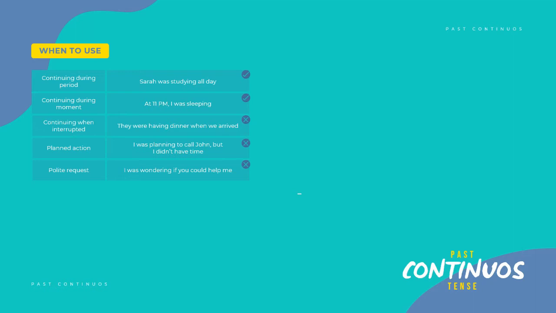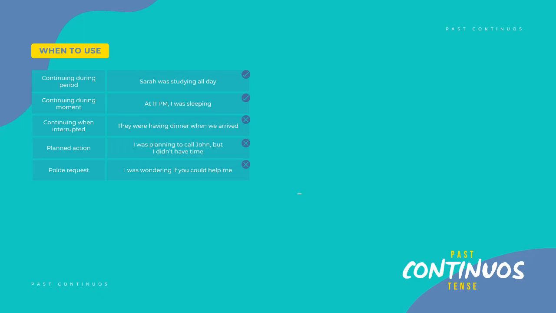So, this part here is the past simple. So, this action was continuing and then something happened in the middle. When you want to show what was going on at that time, we use our past continuous. So, those are the three basic ways in which we use this tense.